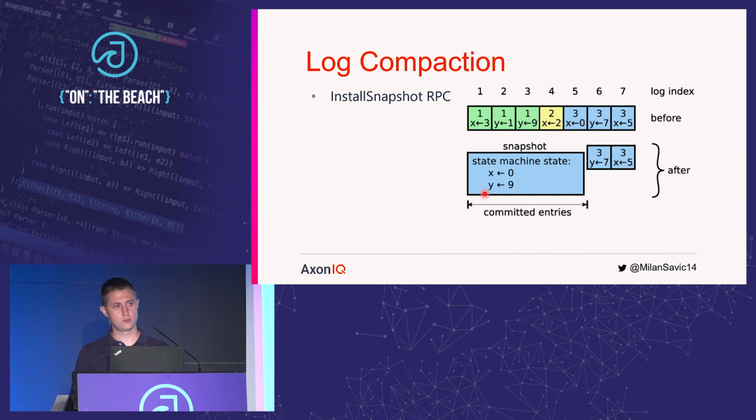One addition that we added to the append entries response message is the last event sequence in our event store. So when we cannot append the entry to our log, we will send the last applied event sequence from the event store to the leader. So the leader will open a stream. For the internal implementation, we're using Project Reactor. It gives us great flexibility to batch our snapshot chunks however we want. It will open the stream from that point to the current point in time, and it will start sending snapshot chunks to the follower.